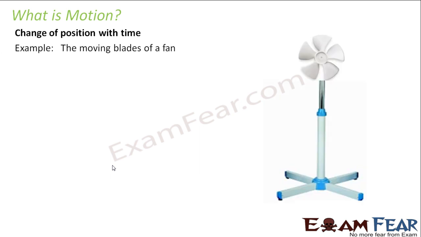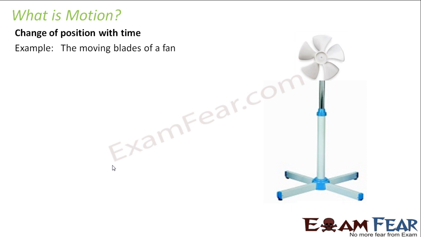So what is motion? Motion is nothing but change of position with time. When the position of an object changes with time, we say that the object is moving, or that the object is in motion. So a body is said to be in motion if it changes its position with time. We have plenty of examples; whenever I say something moving, there are plenty of things you can think of around yourself.